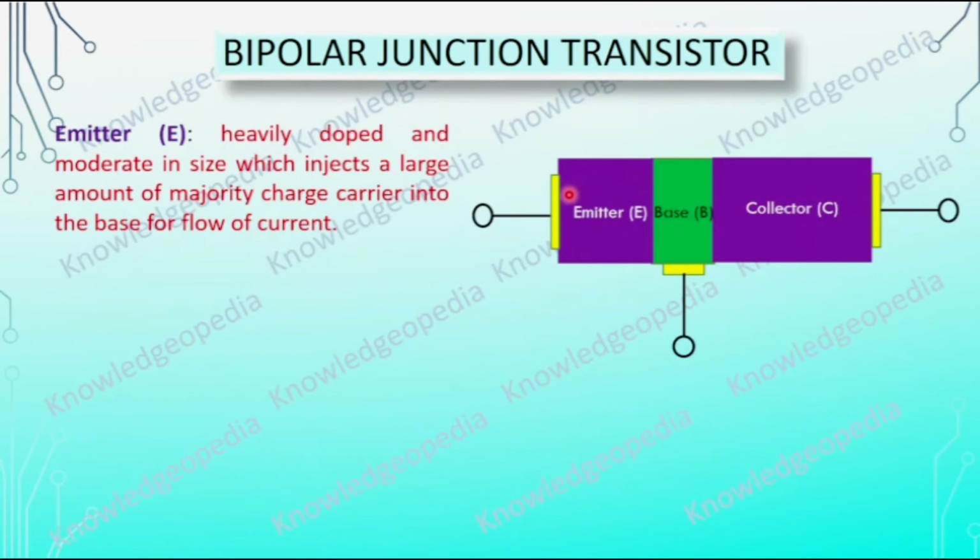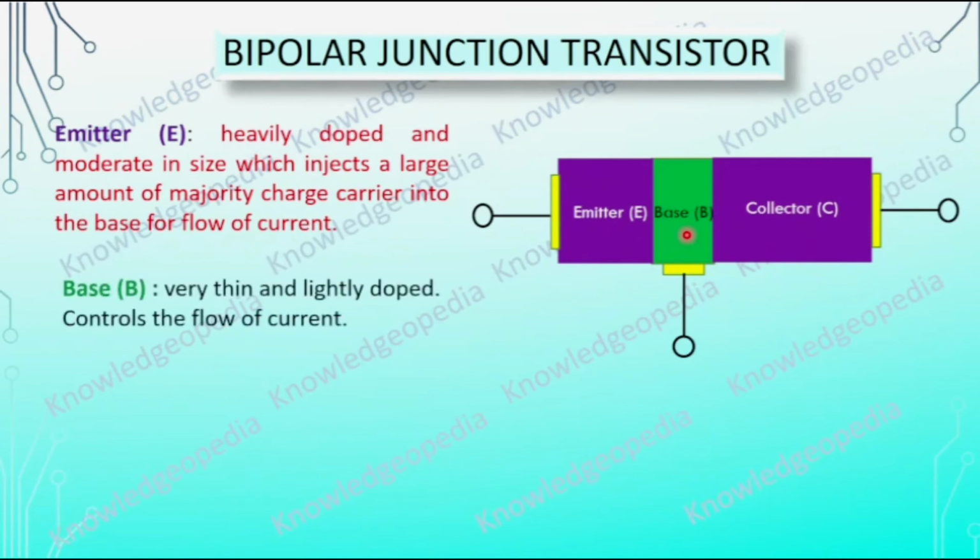Further, if you consider the doping, the emitter is heavily doped. That means as compared to all three, the doping of the emitter is highest, then comes the collector and then the base. So it is heavily doped and moderate in size. Further, it injects a large amount of majority charge carriers. Here I have not applied any potential. If we apply some potential, then the majority charge carriers from the emitter will flow to the collector through this base.